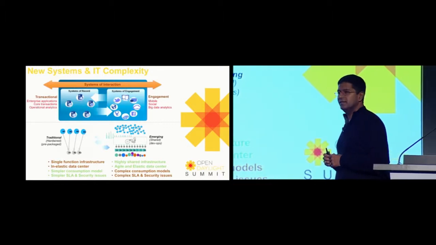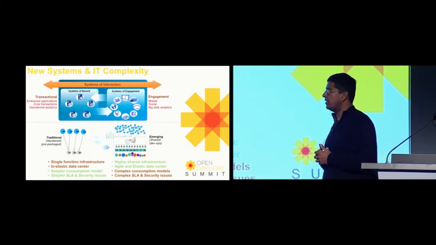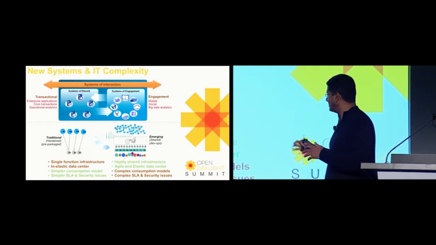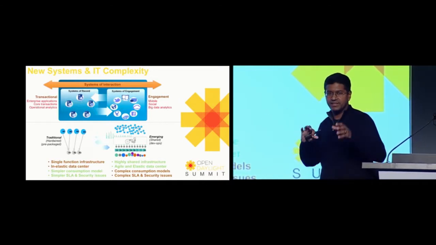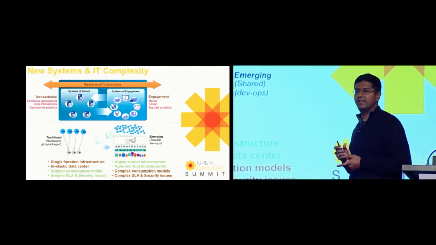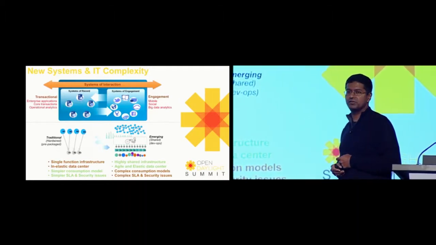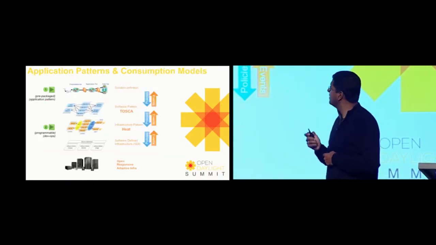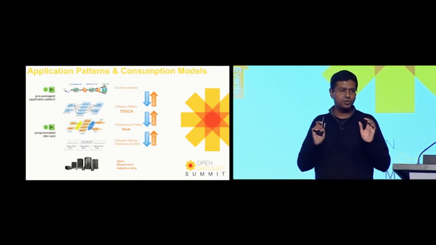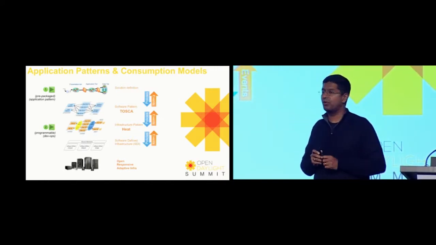But then, the consumption model now becomes very complex because it's no longer a single function entity. Things can be moved around, things are situated dynamically, you don't know what's going on. And therefore, you cannot guarantee SLAs, and there are security issues. So we need to understand how these two sides are consumed before we understand why SDN is so important.